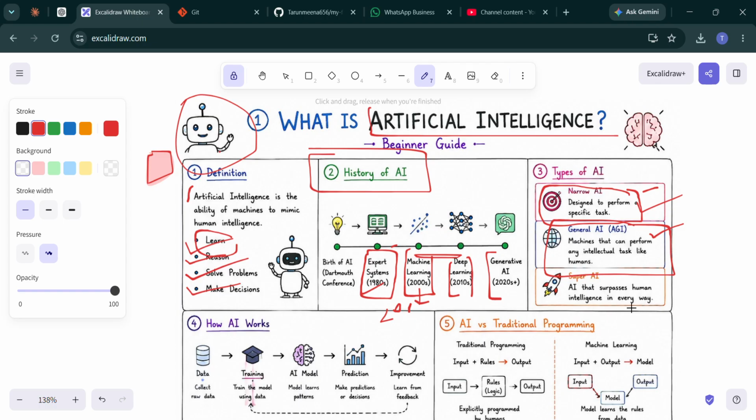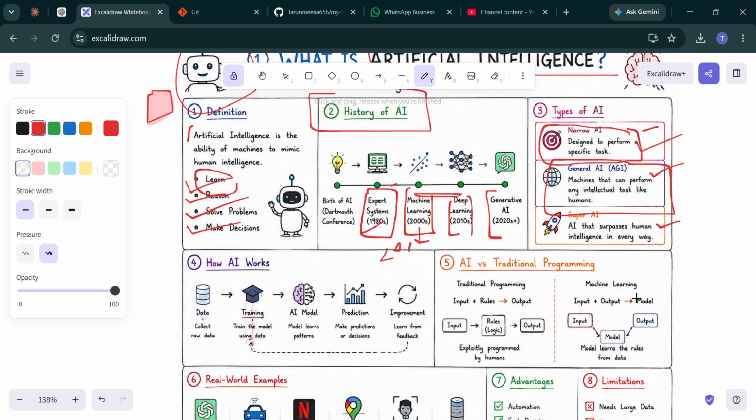The third one is super AI. This is a theoretical concept for now, where AI becomes more intelligent than humans in every area. Currently it exists only in science fiction and research discussion, so it does not exist in our world.